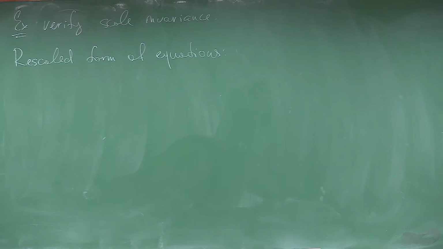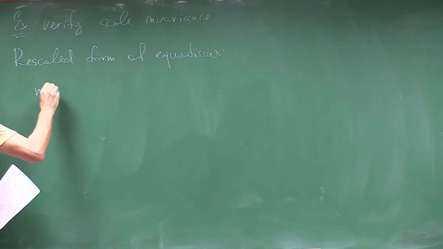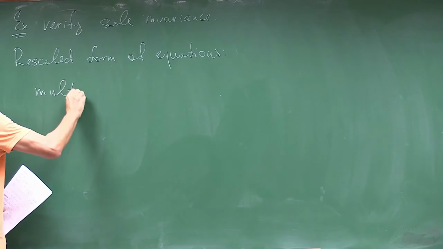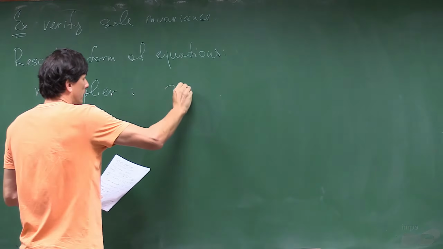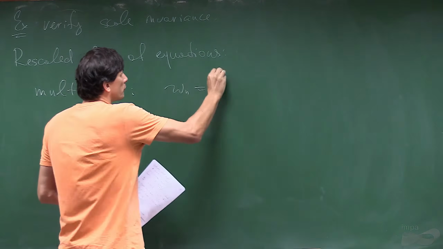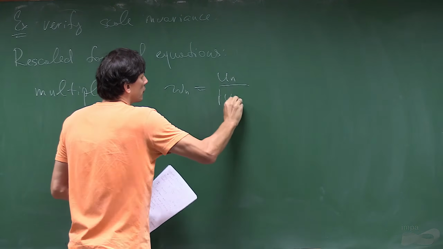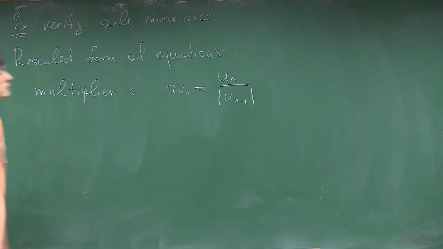First, we change both the state variable and the time variable. So we take a double transformation. First we define a multiplier, which is defined like W_n will be u_n divided by u_{n-1}.